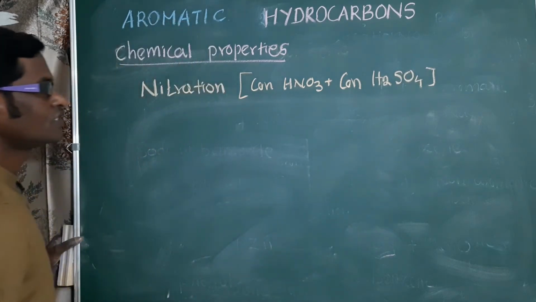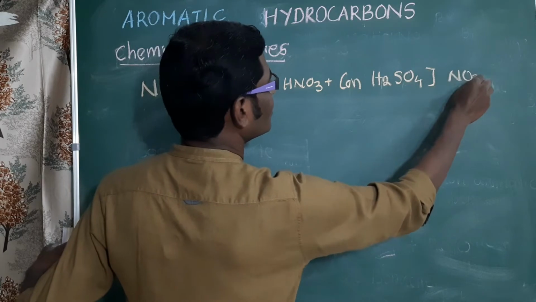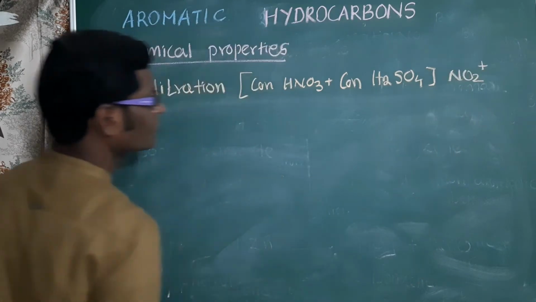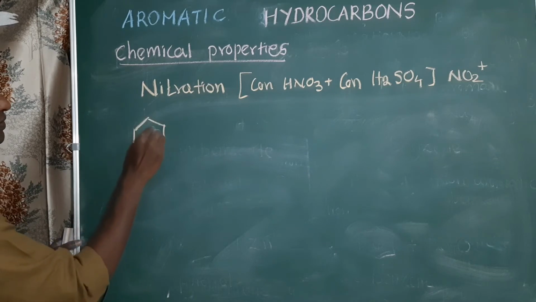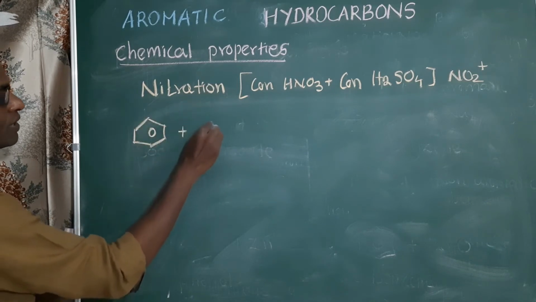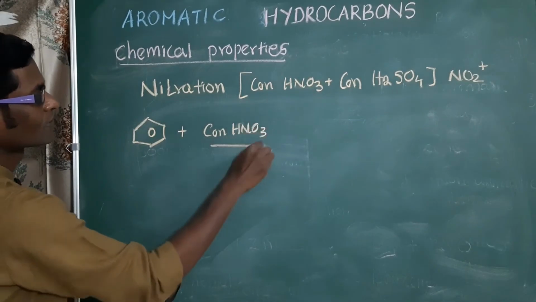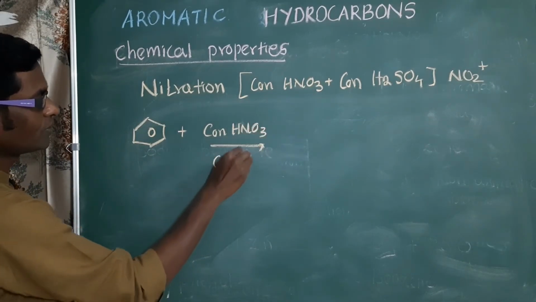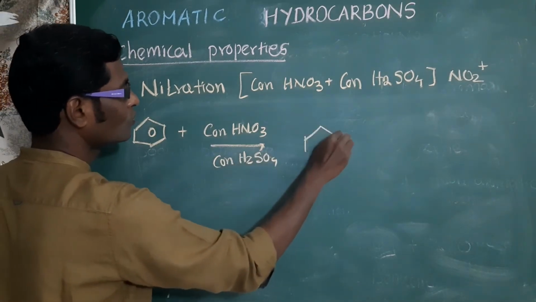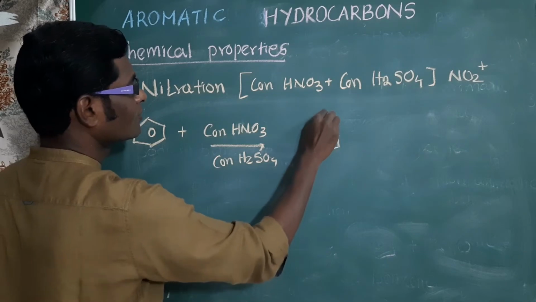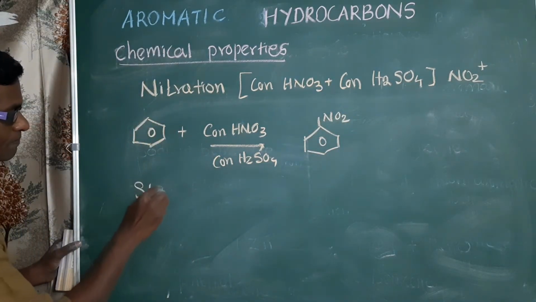What is the use of this mixture? They produce nitronium ion, the electrophile. So the reaction we can write: benzene treated with a mixture of concentrated nitric acid and concentrated sulfuric acid, we will get nitrobenzene. This reaction is carried out in 3 different steps.